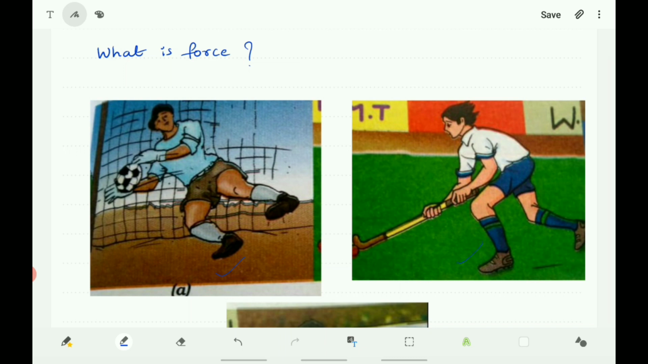You know that there are some words like picking, opening, shutting, kicking, hitting, lifting, flicking, pushing, pulling, etc. All these are actions which describe certain tasks. And we often say that force has been applied on a ball when it is kicked, when it is pushed, when it is thrown, when it is flicked. So what is force? What can it do to bodies on which it is applied?